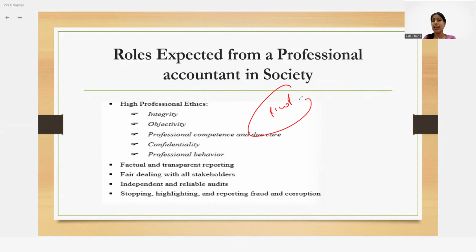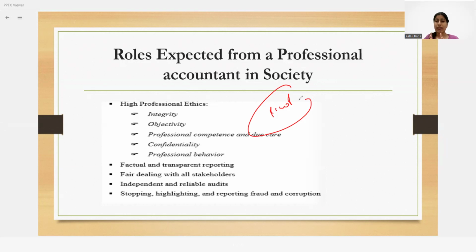Then again, whatever report you are providing, be it the auditing report, that should be transparent, that should be based on the facts, and you should be involved in fair dealings with your stakeholders. That means there is no concealment, everything based on transparency and honesty. Again, that is a part of professional ethics.